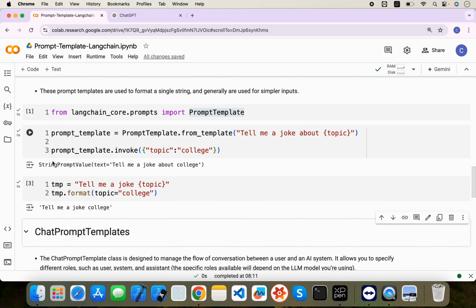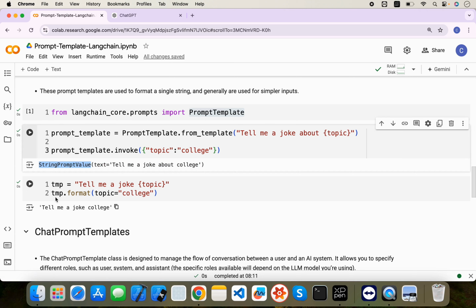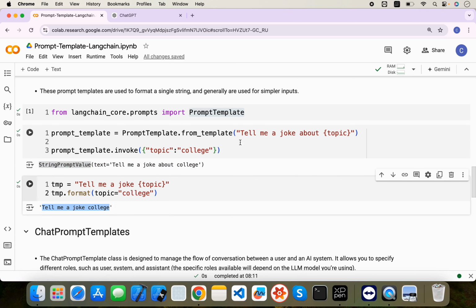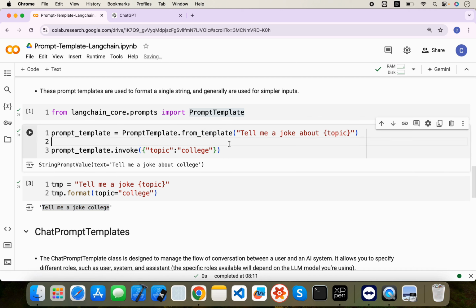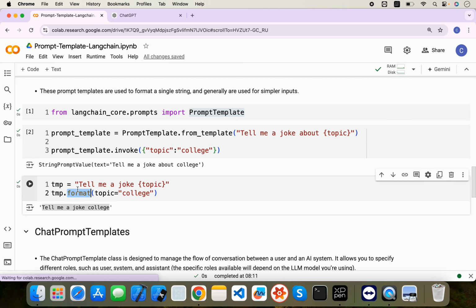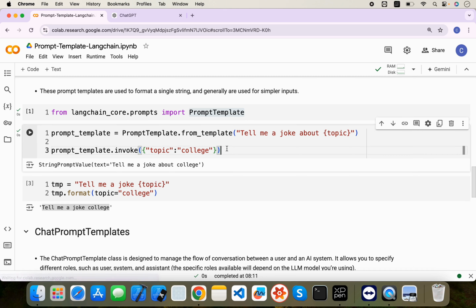Yes, same, right? But PromptTemplate has its own class. If you use this, it would be very easy to understand for other members in your project, because everyone has a different writing style. You can use this format or the f-string as well, but it is better to use common modules.